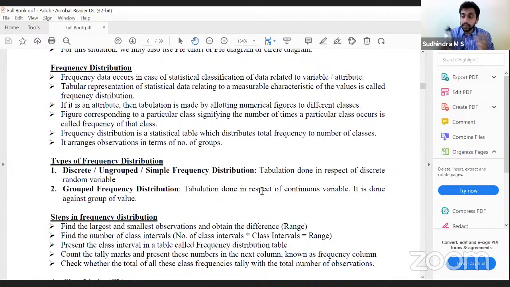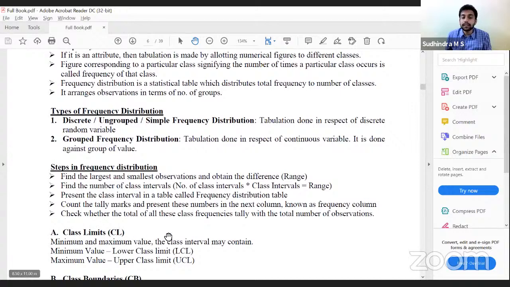Now comes the next part of the discussion: various terminologies in frequency distribution. The first one is class limit. What is class limit? The minimum and maximum values the class interval may contain. The minimum value is called the lower class limit and the maximum value is called the upper class limit. If I have the class interval 0 to 5, what would be the lower class limit? 0. Upper class limit? 5. Correct.